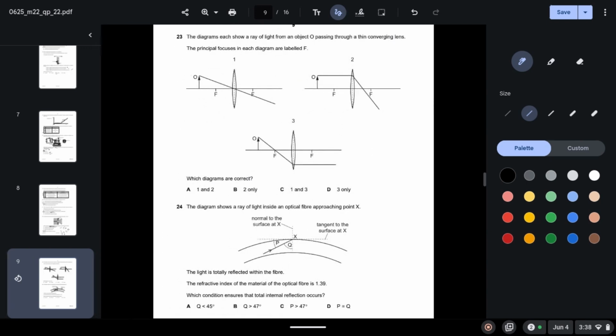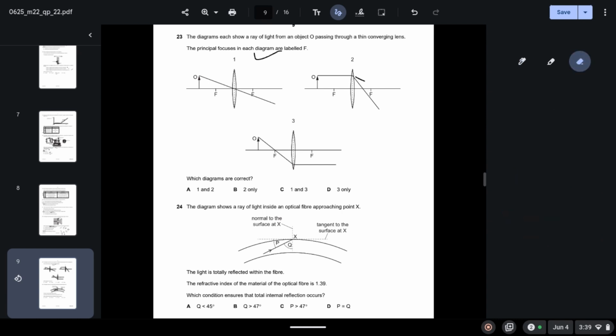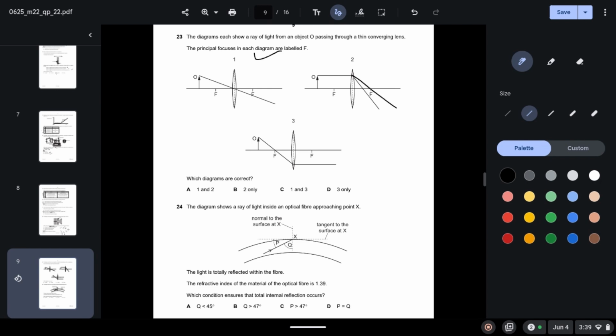23. The diagrams each show a ray of light from an object O passing through a thin converging lens. The principal focuses in each diagram are labeled. Which diagrams are correct? So we can see that 1 is correct because it passes through the center. 2 is incorrect because it should pass through the focal point, but it does not. 3 is also correct because it travels parallel to the principal axis, so 1 and 3 are correct, so C is your answer.